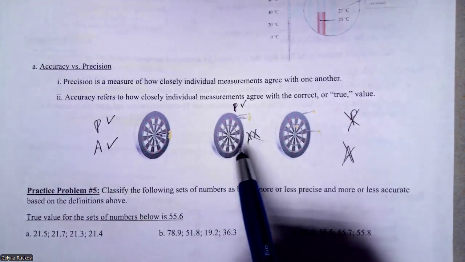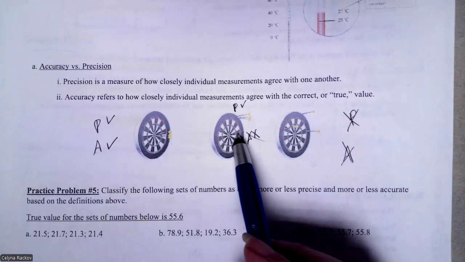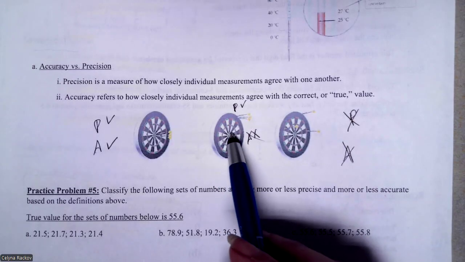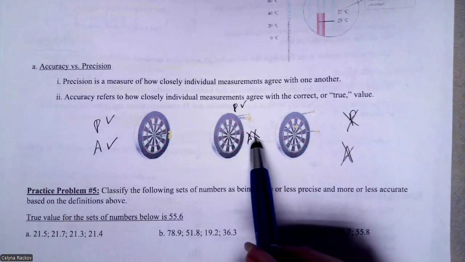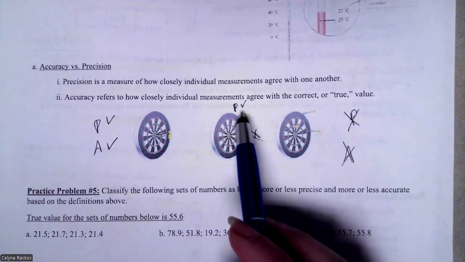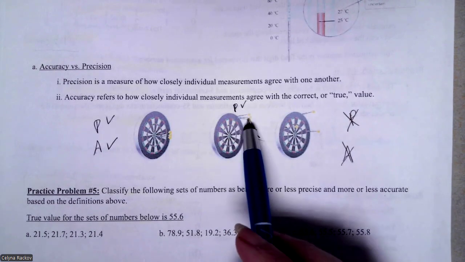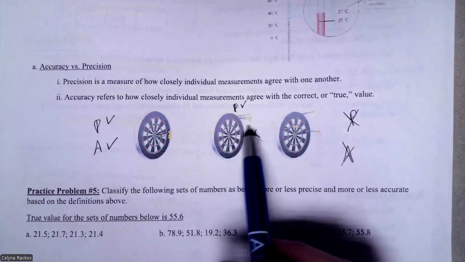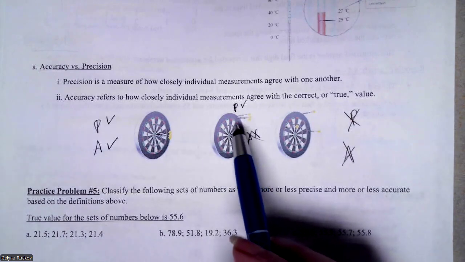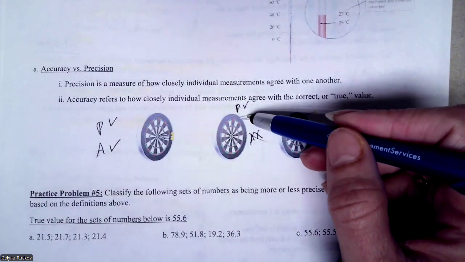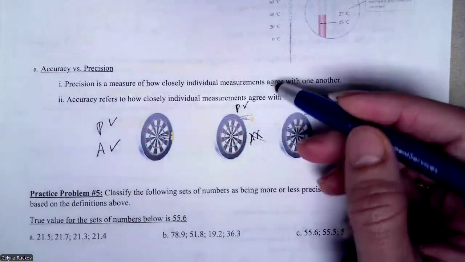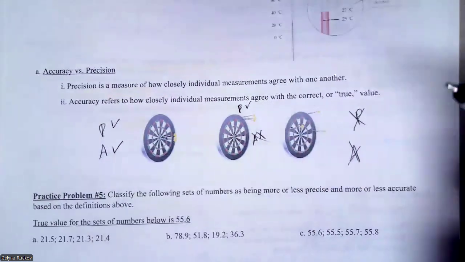The second one, you can see they are not around the center, so that means it's not good accuracy. But all 3 trials are very close to one another, so that means it's good precision. The trials got about the same number. We're not right, but still got about the same number.